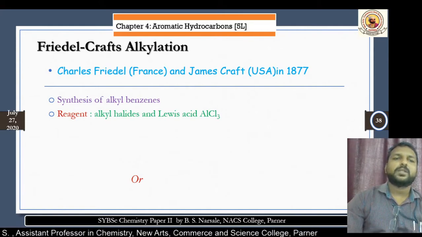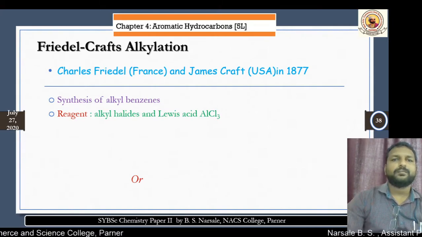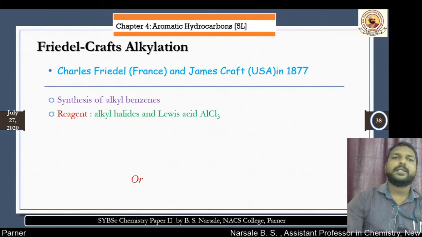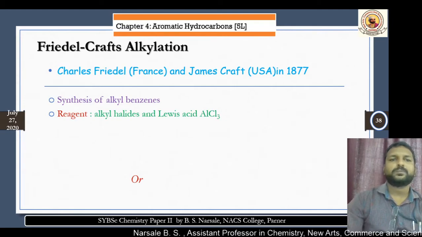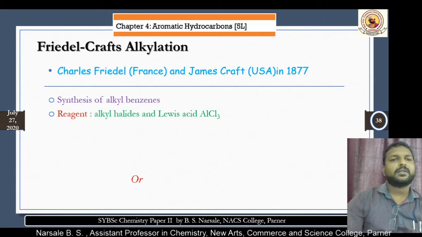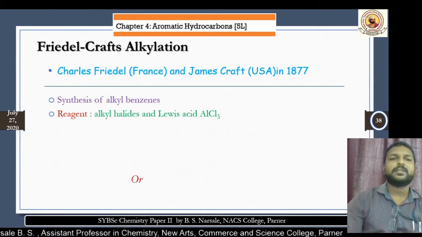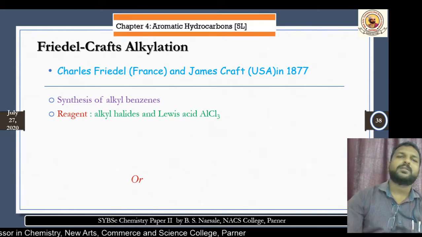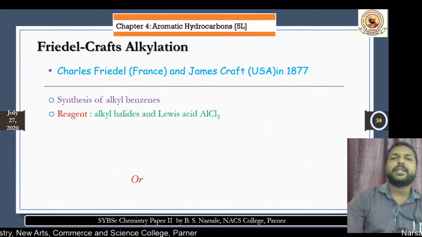The reagents required to synthesize alkyl benzene are alkyl halide and a Lewis acid like AlCl3. We can also use BF3, ZnCl2. Rather than alkyl halide, you can also use other reagents, that is alkenes, alcohols. But the basic reagents for the Friedel-Crafts reaction, invented in 1877, are alkyl halide in presence of Lewis acid AlCl3.